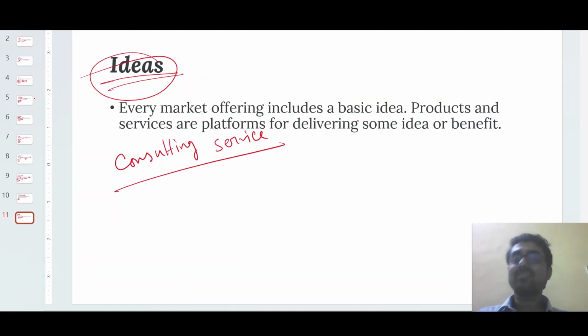So that is ultimately the consulting service. Different consultants or consultancy firms basically do the same thing. They basically sell the idea and they earn money, they earn revenue, right? So these are different kinds of marketed entities that you can sell to earn your revenue, to generate your profit. Hope you have understood all these different types of marketing entity.